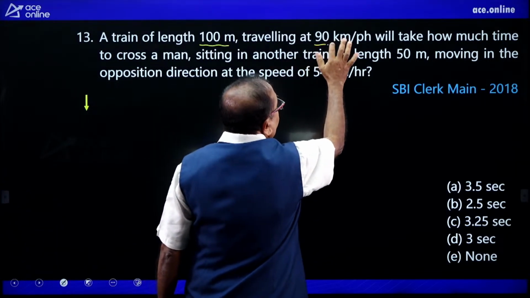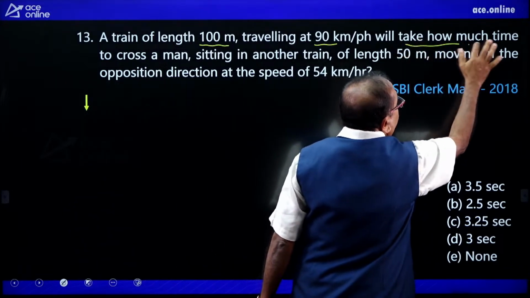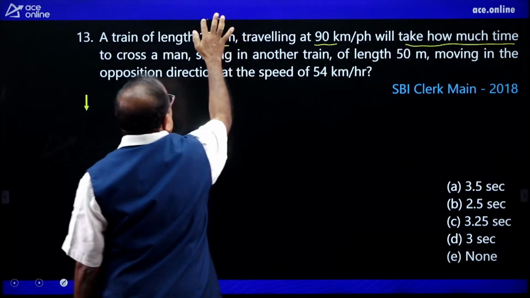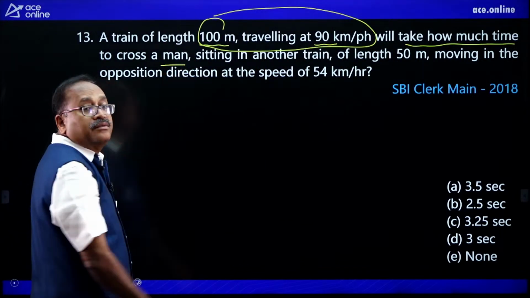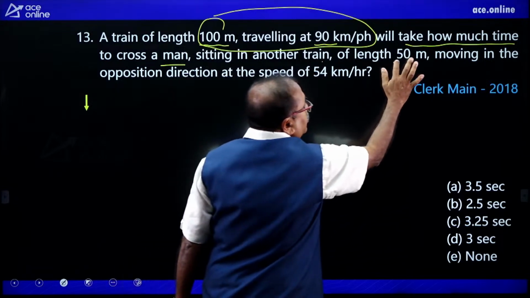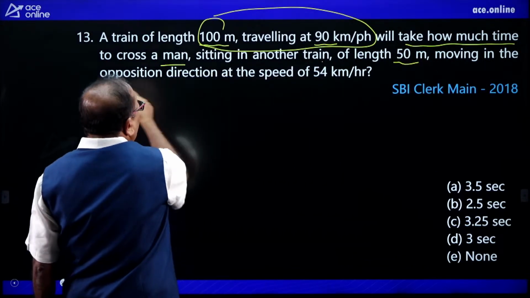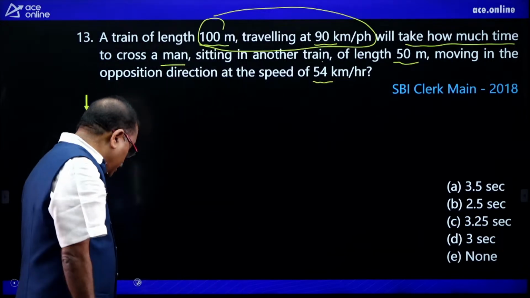A train of 100 meter travels with a speed of 90 kilometer per hour. How much time will this train take to cross a man sitting in another train of length 50 meter moving in the opposite direction with a speed of 54 kilometer per hour?